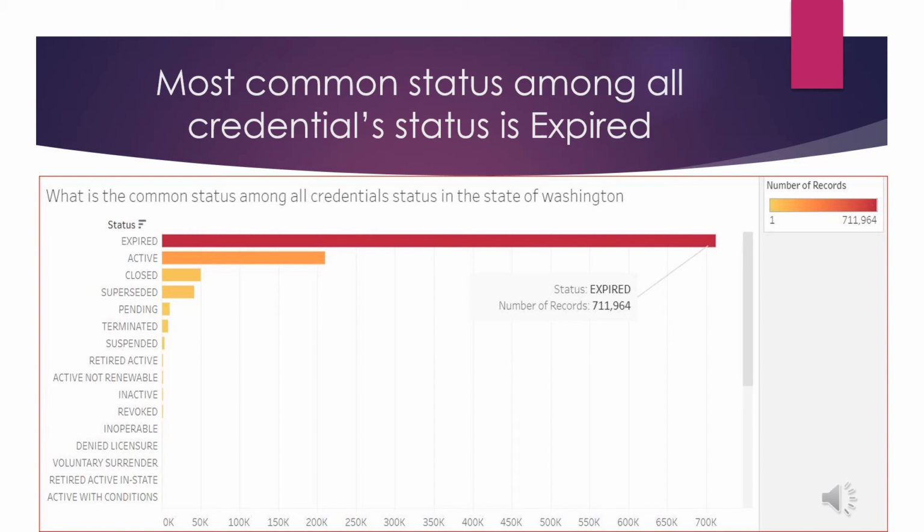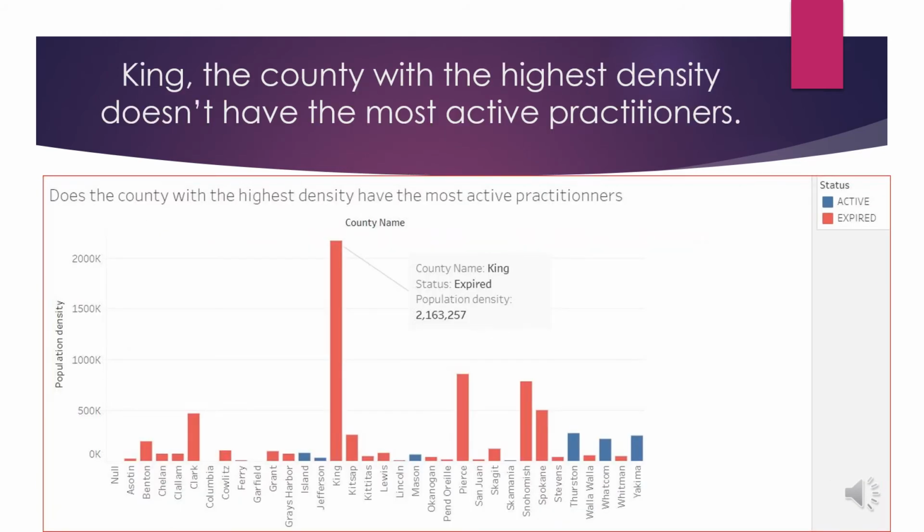So my last question is, does the county with the highest density have the most active status or the most expired status? In order to answer this question, I use two variables. I use county name as a dimension and sum of population density as a measure.